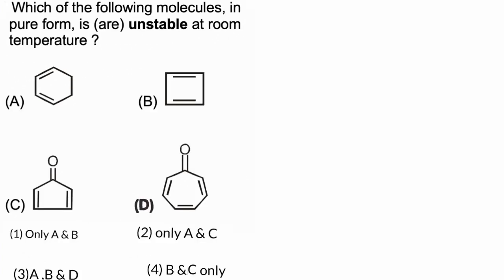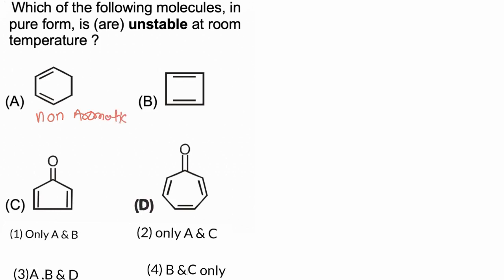In this question we have to find which of the following molecules are unstable at room temperature. Anti-aromatic compounds are unstable at room temperature. If we take the first molecule, it lacks cyclic resonance, so due to the absence of cyclic resonance, this molecule is non-aromatic.